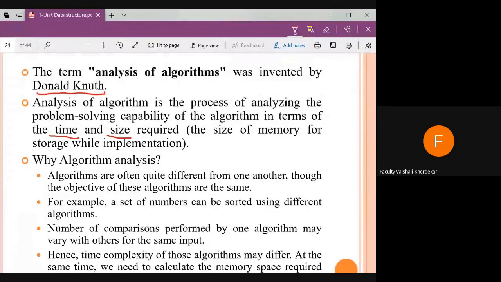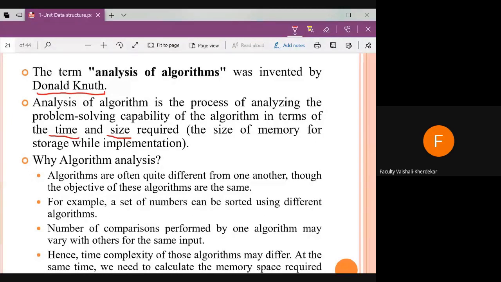Then which algorithm is best? These algorithms are different from one another, although the objective is the same, to find the shortest path, but there are different algorithms: Dijkstra's algorithm, Kruskal algorithm, and various others.